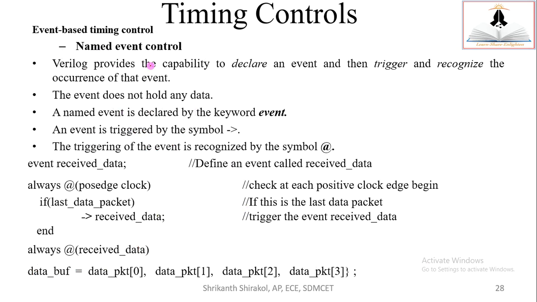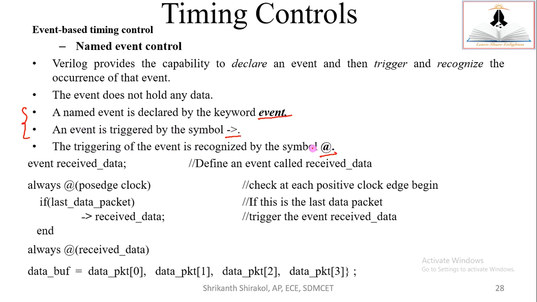So named event control: Verilog provides the capability to declare an event and then trigger and recognize the occurrence of that event. The event does not hold any data. The named event is declared as event. So you remember these two statements, that is sufficient. An event is triggered by the symbol hyphen greater than. The triggering of this event is recognized by the symbol at. So I'll just take an example to explain it.